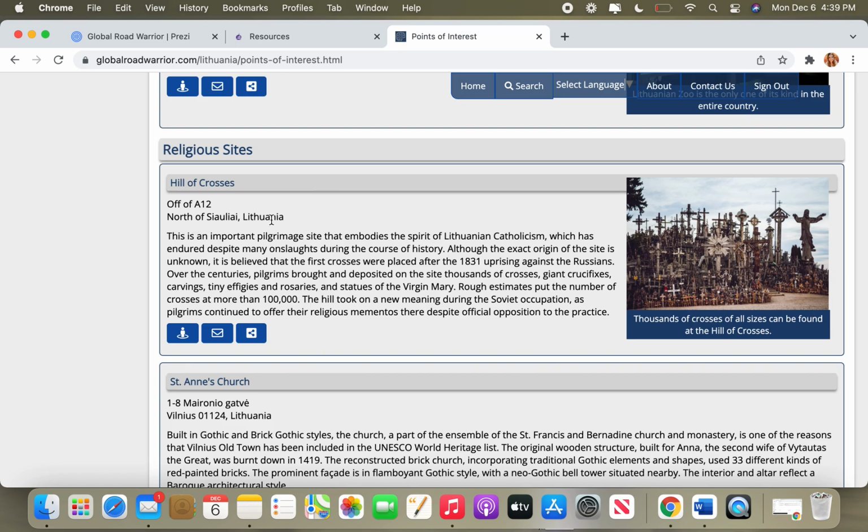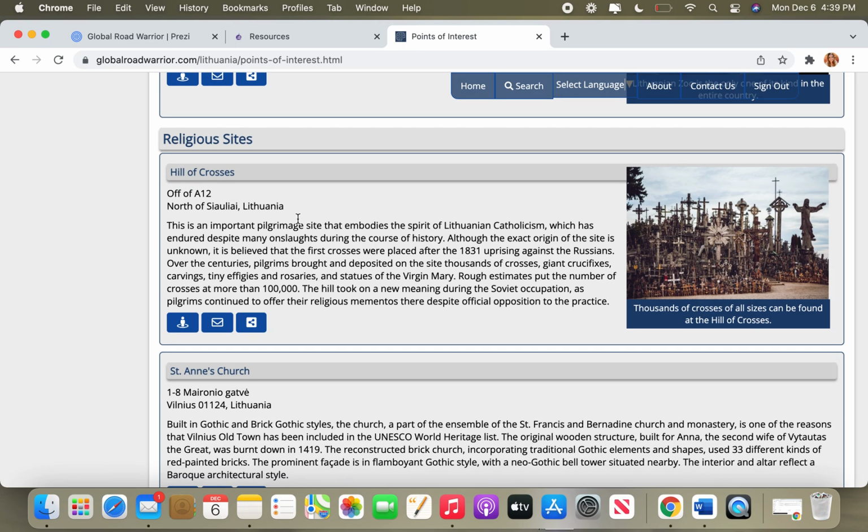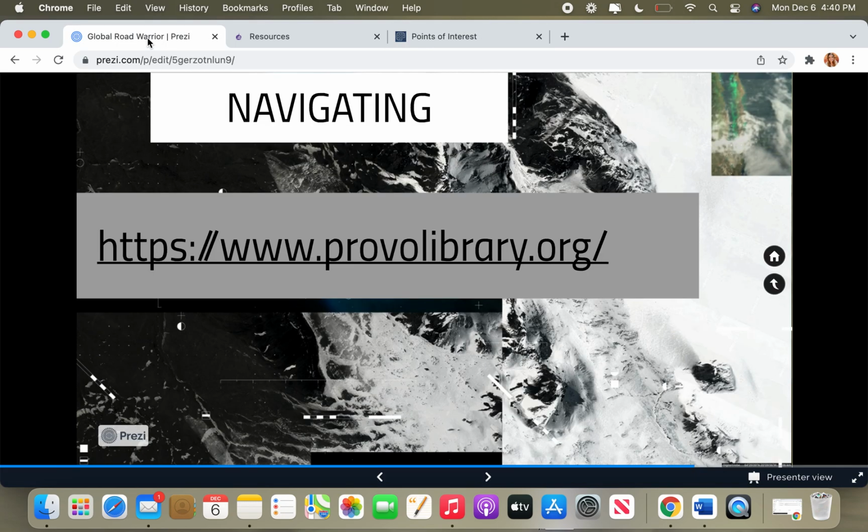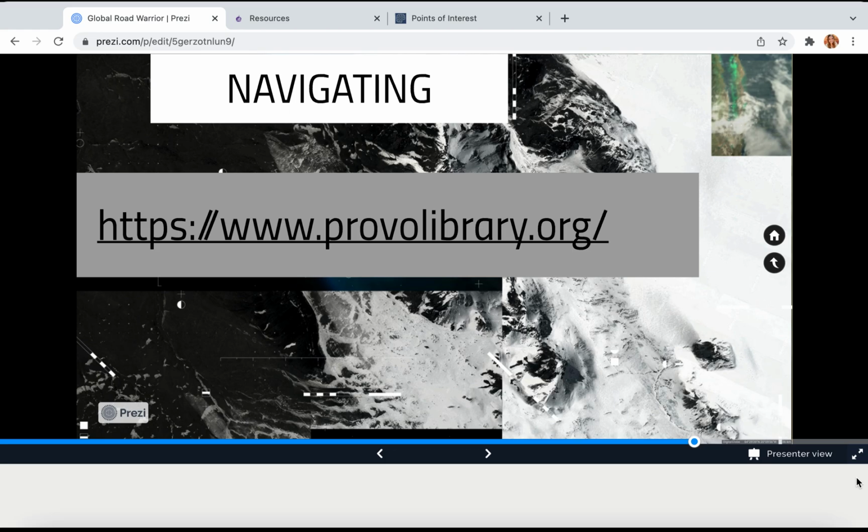You'll see that address right there, which will tell you exactly how to find it. This is the Hill of Crosses, which is really important to the history of Lithuania and their independence from the Russians. It'll give you a description of the place and the history behind it, a picture to see, and then it's this third button that you click on in order to email it to yourself, and it'll also give you a link to the location's website as well, which is really cool. I think that is all for this page, so I'm going to go ahead and go back to our presentation.